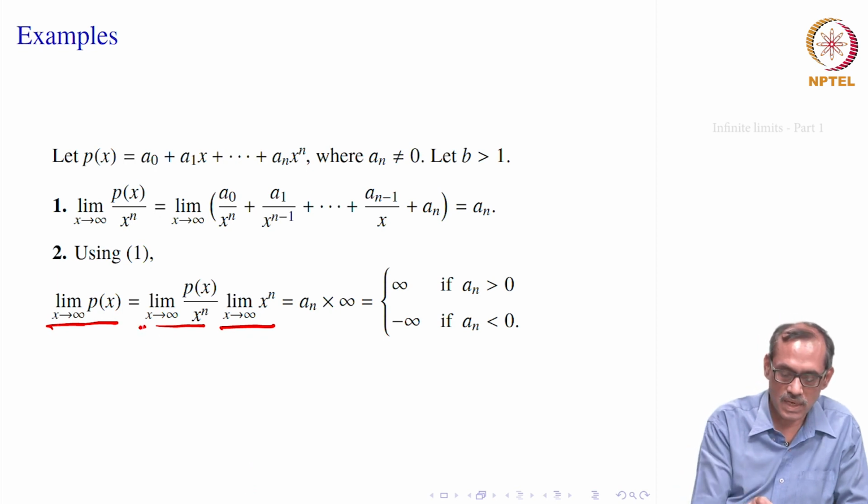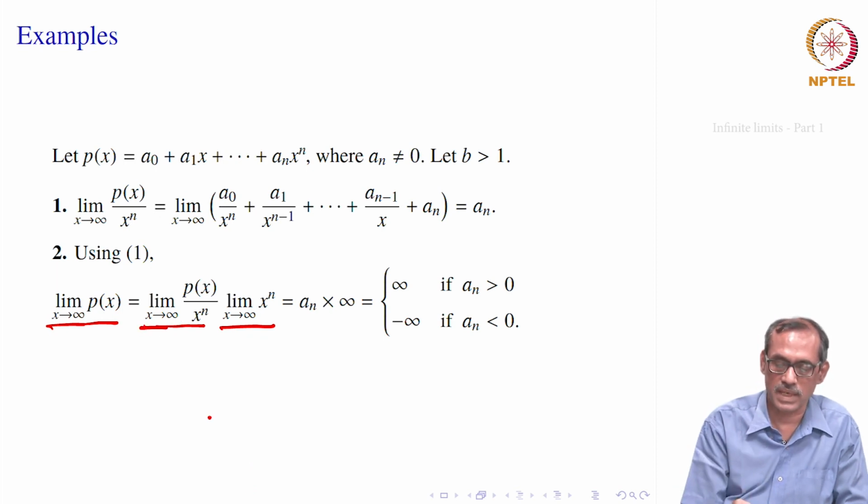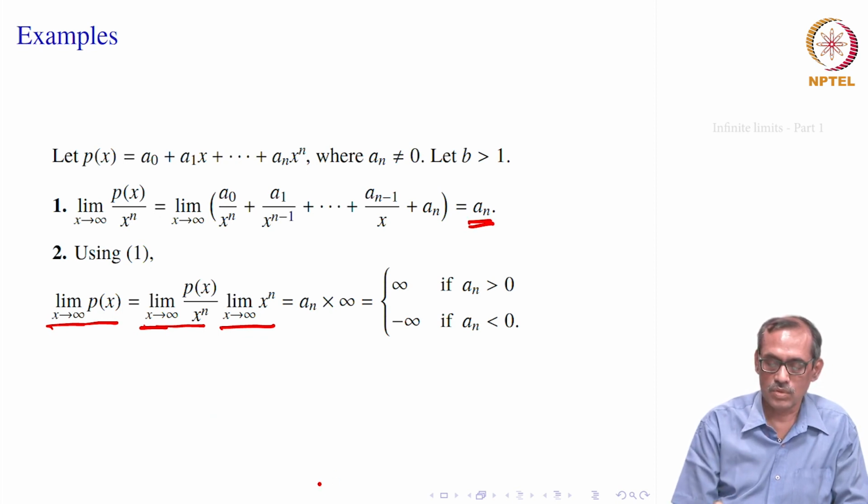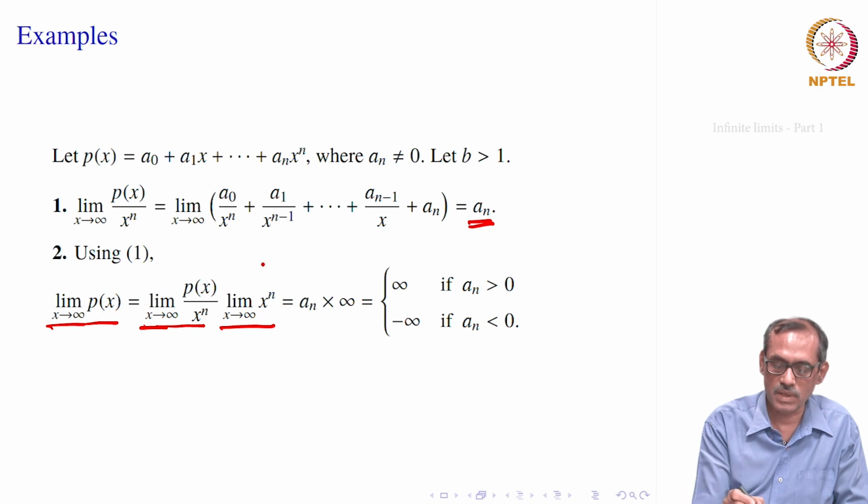What it says is that the limit as x tends to infinity of p(x) by x to the power n is something which is non-zero. So, when you multiply that with something which is growing to infinity unbounded, then that number multiplied by that unbounded thing will become again unbounded the same way.